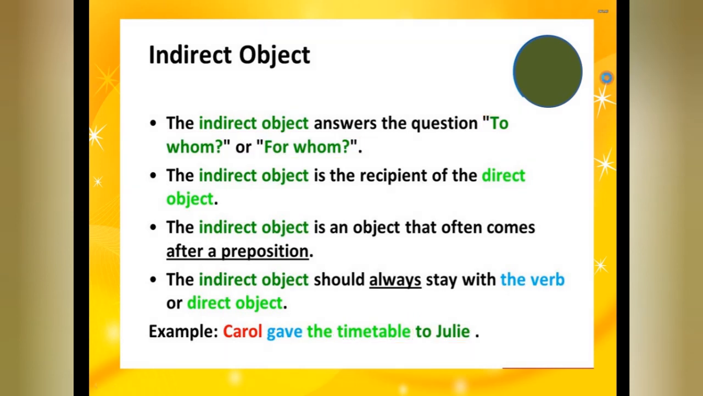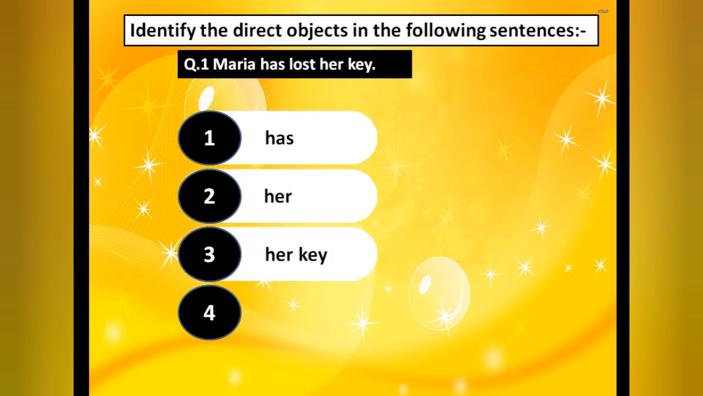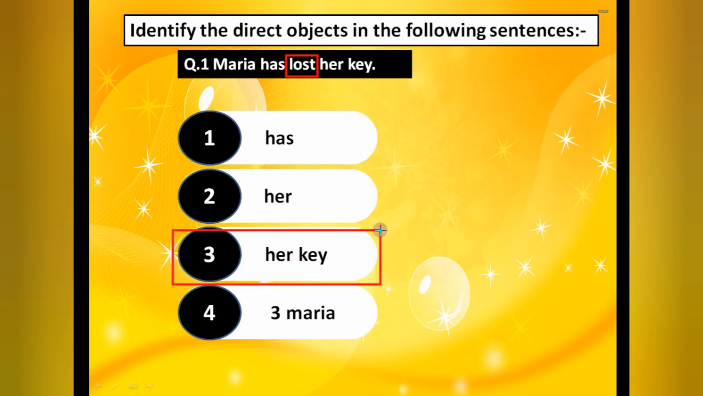Now the next one, the same exercise. Identify the direct object in these sentences. Simple, don't forget the question words are who and what. Okay, Maria has lost her key. First of all identify the verb. What is the verb here? Verb is lost. Fine. Now put the question word. Maria has lost what? Her key. So we have got the answer, her key. That's why this is our direct object.